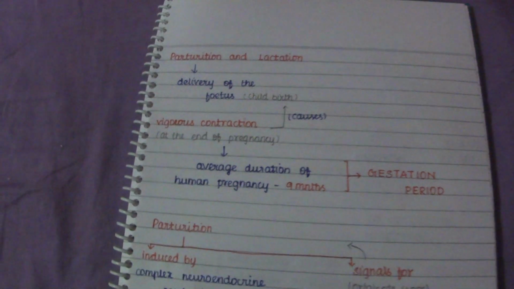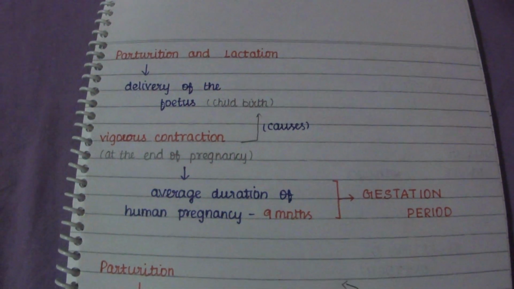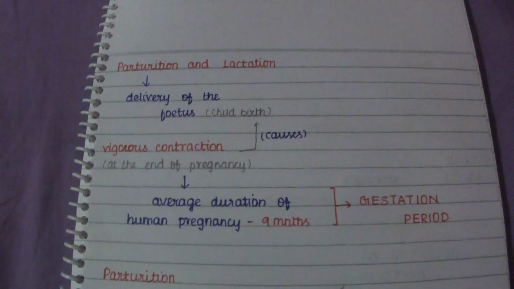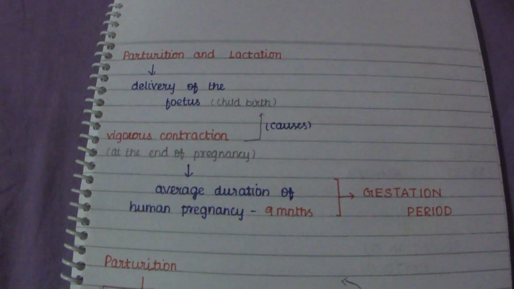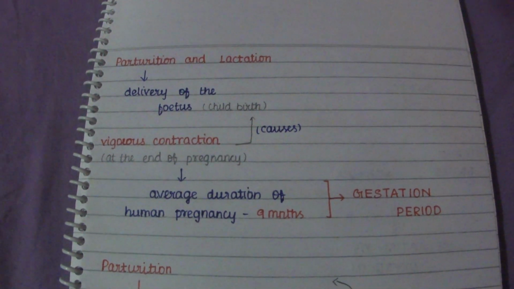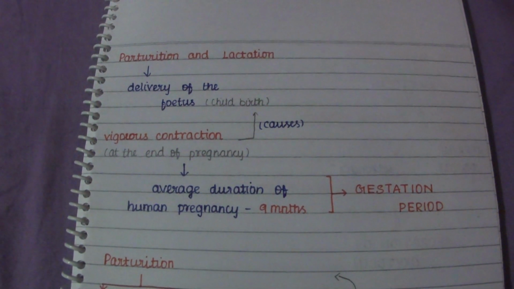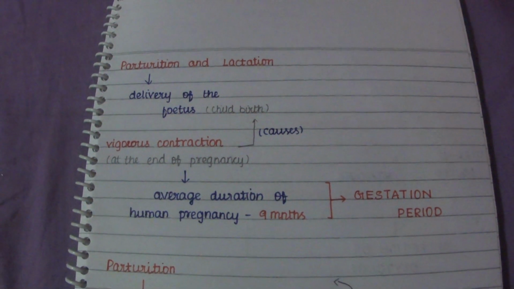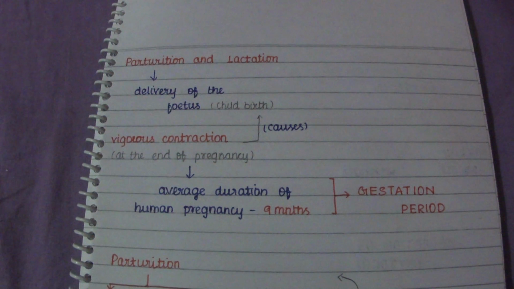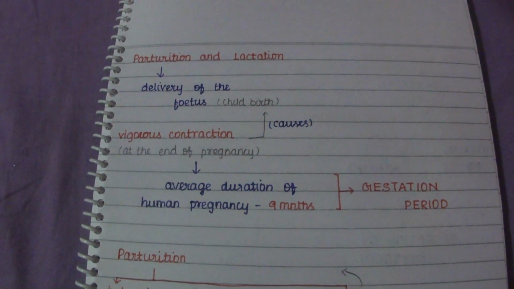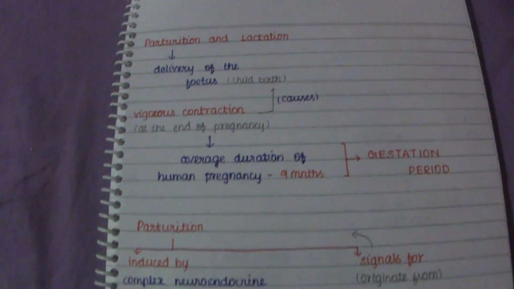Now, parturition and lactation. Parturition is the process of childbirth, that is, the delivery of the fetus. The average duration of human pregnancy is 9 months, and this period is called the gestation period. At the end of the pregnancy, there will be vigorous contractions, and this contraction leads to childbirth, that is parturition.